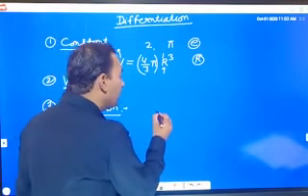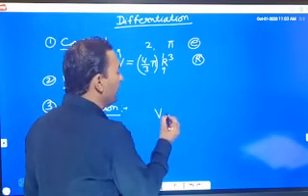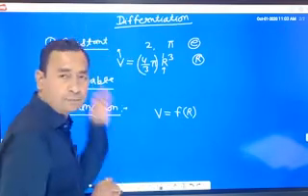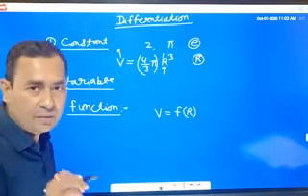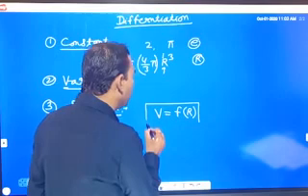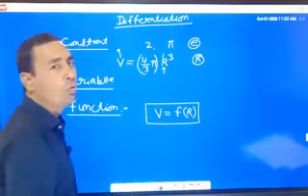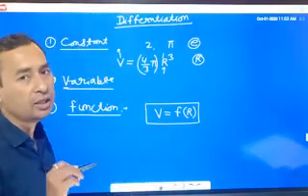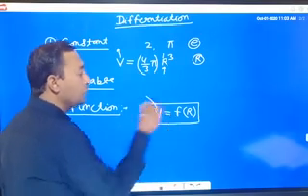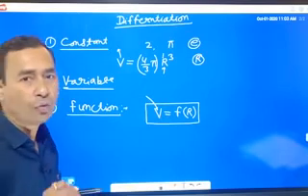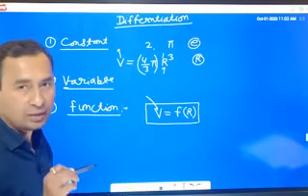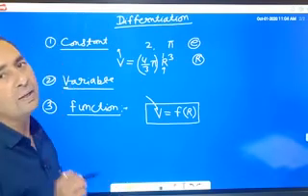So we can say that the volume of any sphere is a function of the radius of that sphere. कोई भी स्फीयर है, उसका जो वॉल्यूम है वो उसके रेडियस का क्या होगा? फंक्शन होगा. Volume of any sphere is a function of the radius.